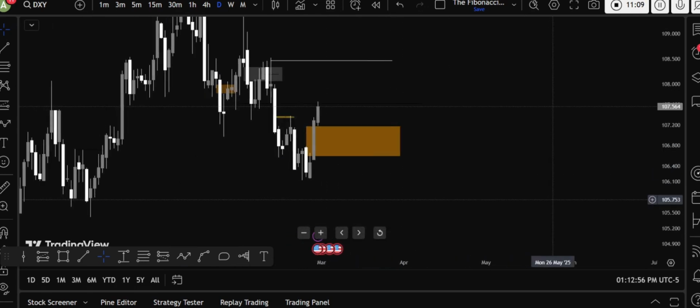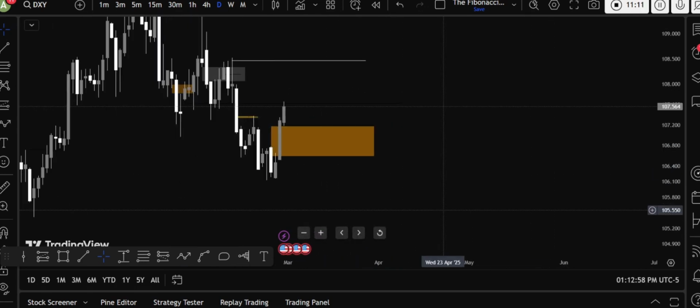Next week is full of news. Every day we will find news, but the most ideal trading days would be Monday, Tuesday, Wednesday, and Thursday. Don't trade Friday because Friday looks like very much consolidation many times, and the market does not move in this area. Also, next week could be the monthly open. So yeah, so much manipulation can happen. So be aware and be safe. Don't over leverage your account.